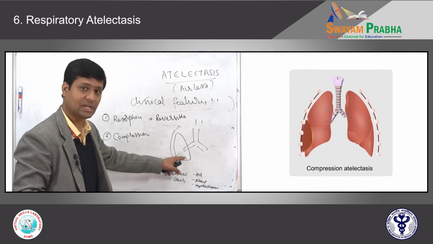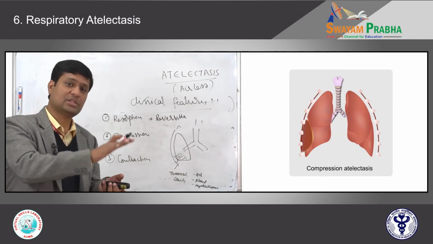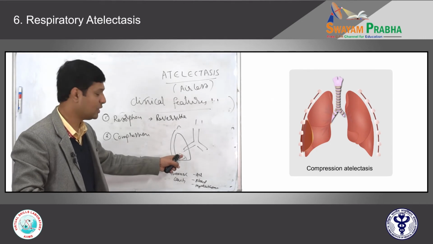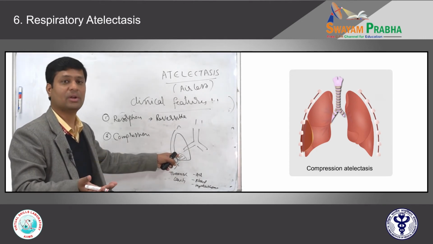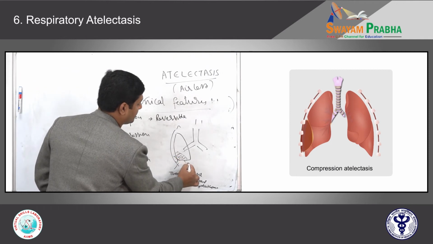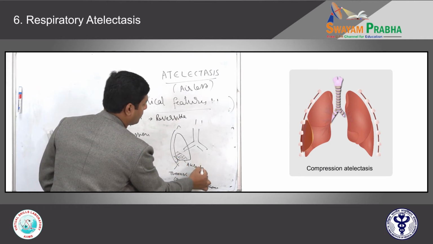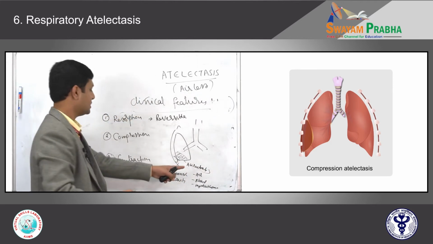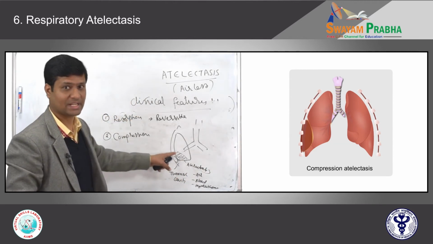When you compress a sponge from outside, all the air present in it will be gone. So this part of the lung parenchyma will become atelectatic. Hence, this is called compression atelectasis.